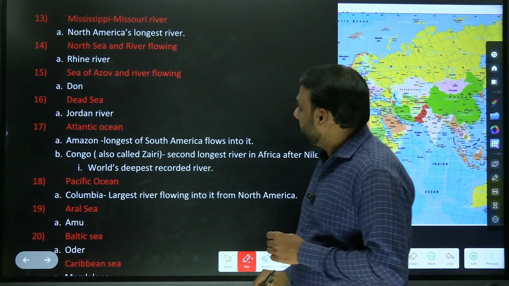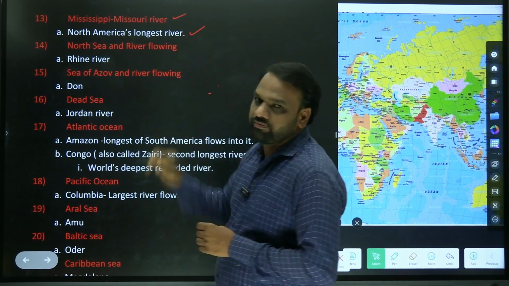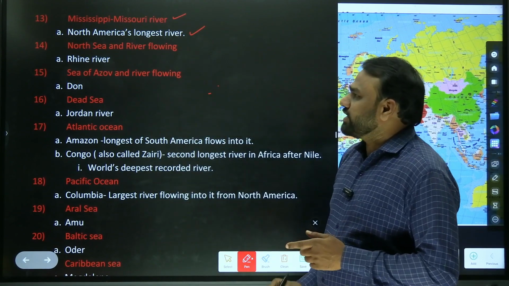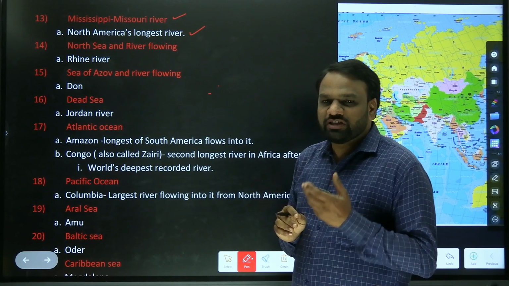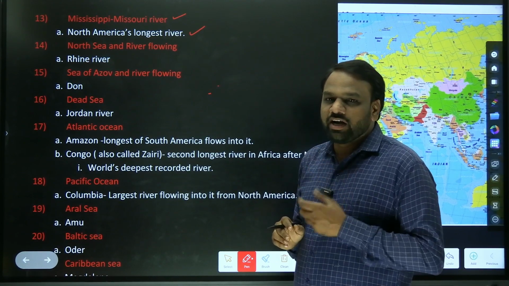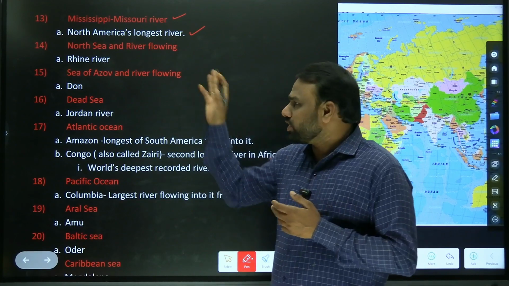Next, Mississippi, Missouri River. So North America's longest river. Next, North Sea. So why is the North Sea important? Because the Brent crude, which appears in the newspaper, is a standard of crude oil. It is extracted from the North Sea. From that perspective, the North Sea is important.